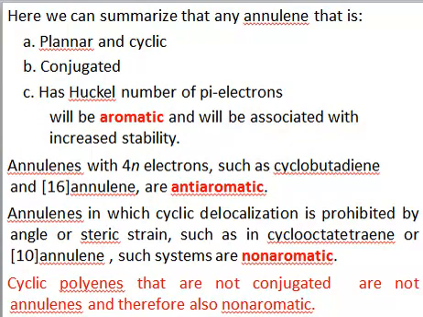If a cyclic polyene is not conjugated, then it will not be aromatic or anti-aromatic, and it cannot be non-aromatic as well, right? These conditions of aromatic, anti-aromatic, and non-aromatic are applicable only for a system if it is conjugated, right? So you must know about these terms.